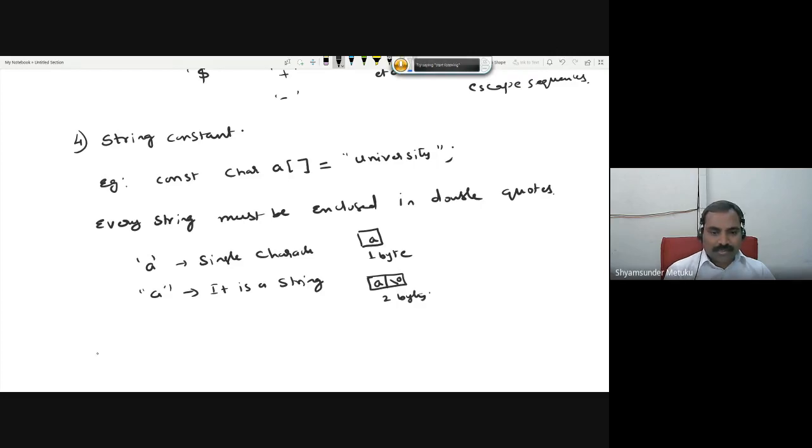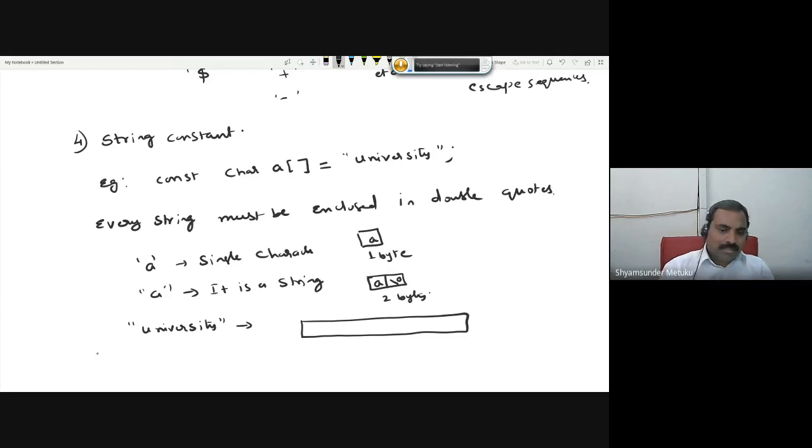Similarly, if I'm going to write university, how is the memory going to be represented internally? How many locations should I consider to store university?